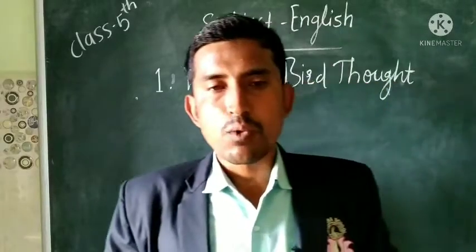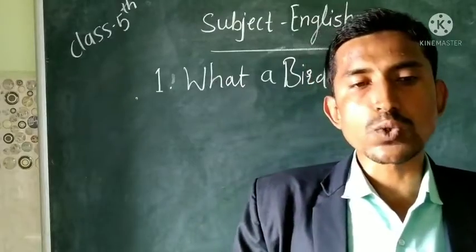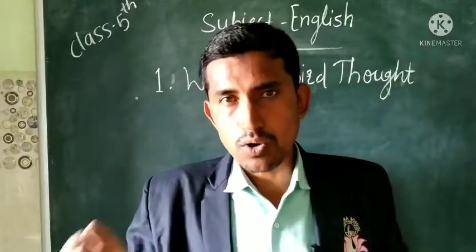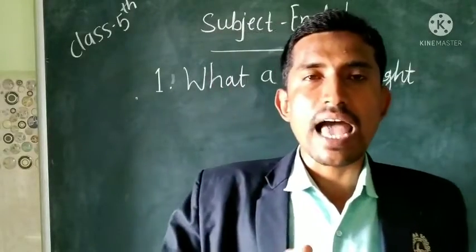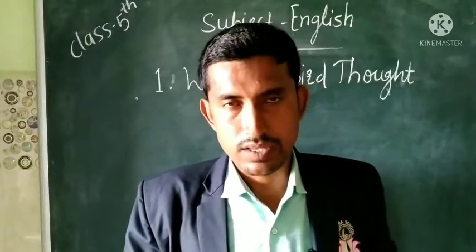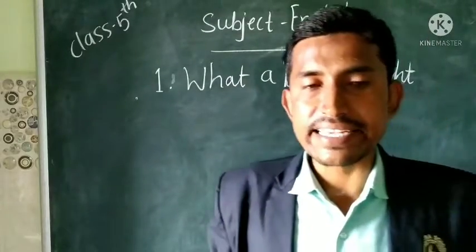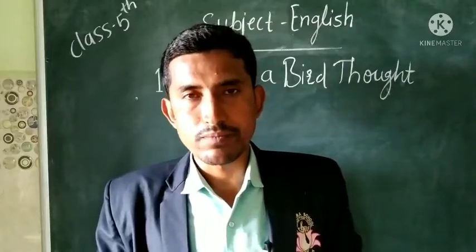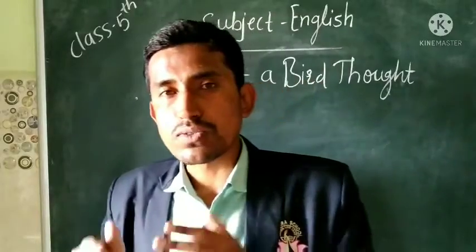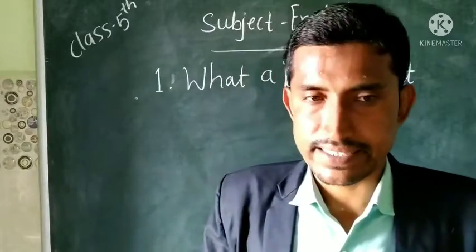Now another stanza. One day I fluttered from the nest to see what I could find. When the bird grew up and was able to fly, the bird stepped out from the nest. So here the bird is telling that one day I fluttered from the nest to see what I could find. It means the bird stepped out from the nest, and the bird wanted to see what it could find. It means the bird wanted to see new things.